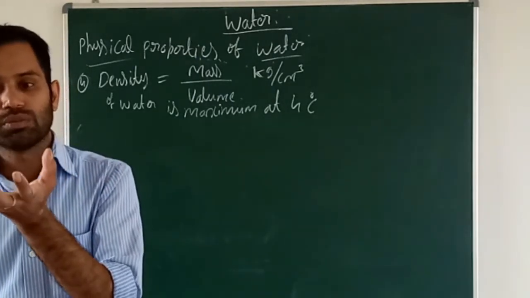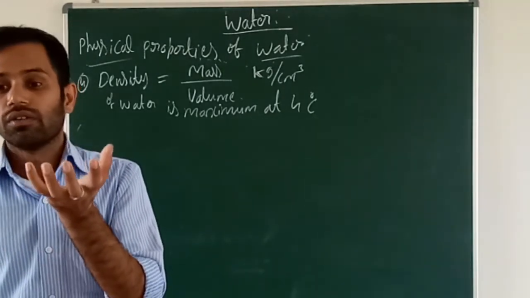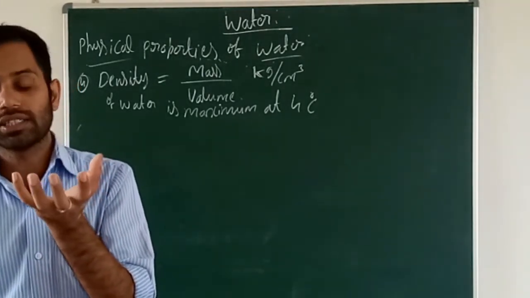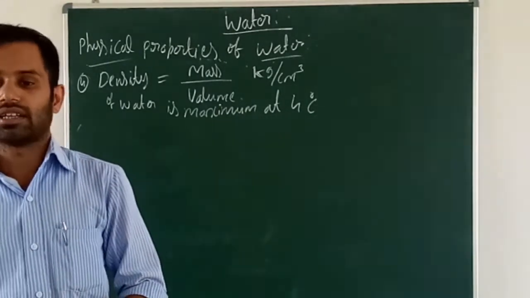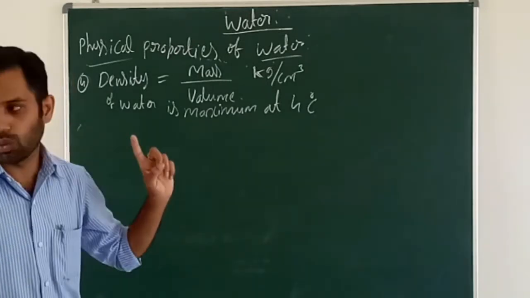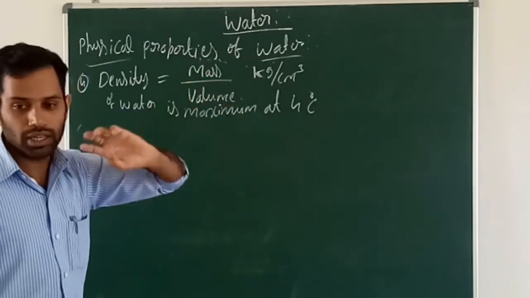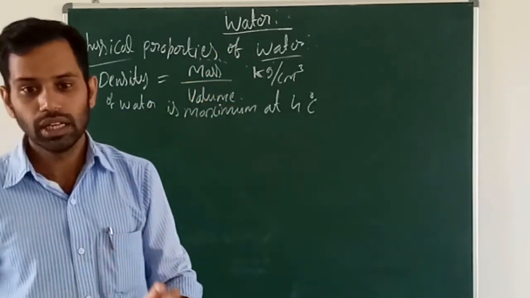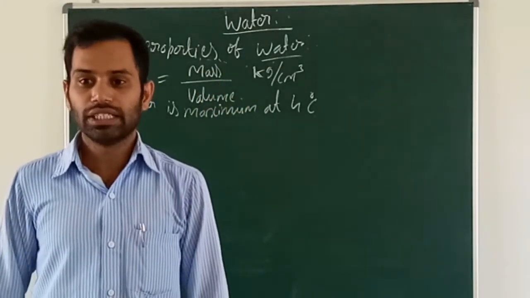Wood and paper float on the water because their densities are less compared to the density of water. Keep in mind, this is the density of water. The definition is mass by volume. Its unit is kg per centimeter cube. And density is maximum at 4 degrees Celsius.